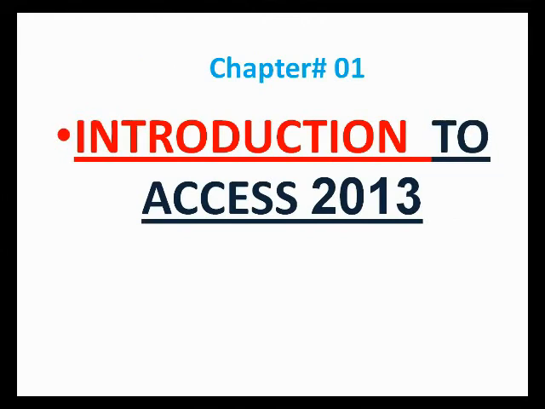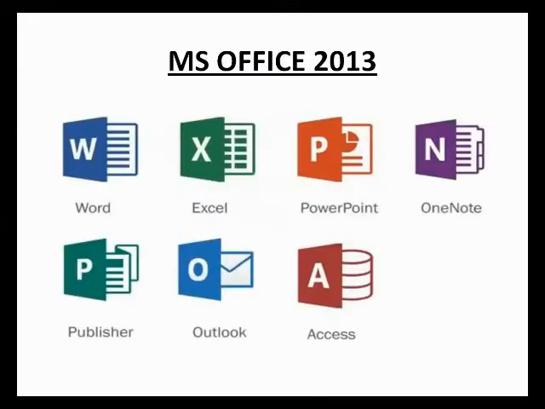Now, we continue chapter number 1, Introduction to Access 2013. Now, I have shared MS Office 2013. What is MS Office? MS is the abbreviation of Microsoft.